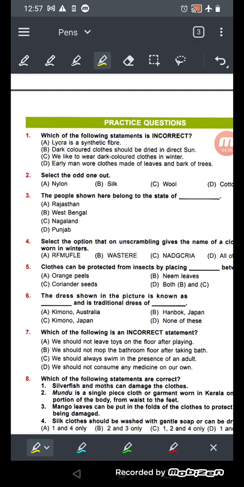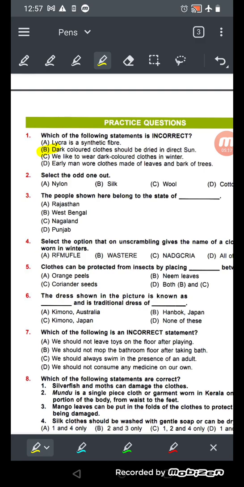So yes, early men, that is correct, they wore bark of trees. We like to wear dark color clothes in winter, this is also correct. And Lycra is a synthetic fiber is also right. Which is the wrong one? The number B, that is, dark color clothes should be worn in the direct sun.